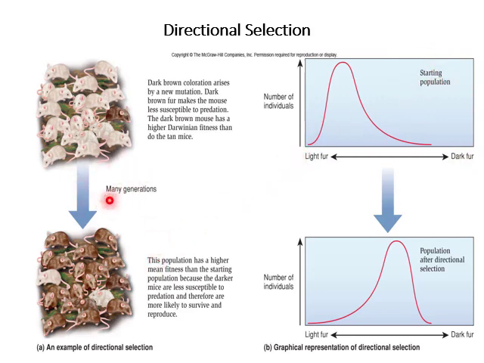Now, after many generations, you can see that this population has a higher mean fitness than the starting population because the darker mice are less susceptible to predation and are therefore more likely to survive and reproduce. Now, if we have a look at the graph, you can see that the slope for fur color has moved towards the advantageous phenotype. This is after the directional selection has occurred.